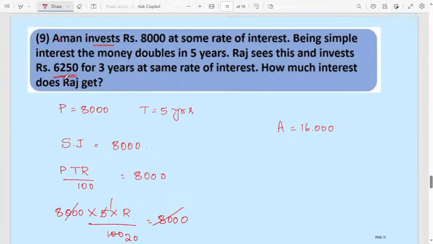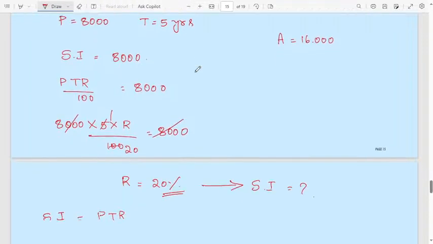Principal is 6,250. In the first case the principal is 8,000, but in the second case the principal will be 6,250. Years is 3 years. Rate of interest, 20%, we calculated.